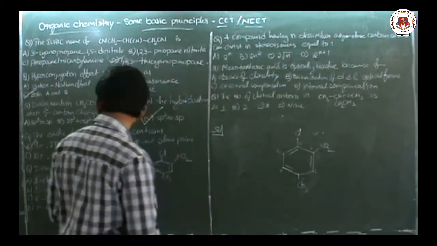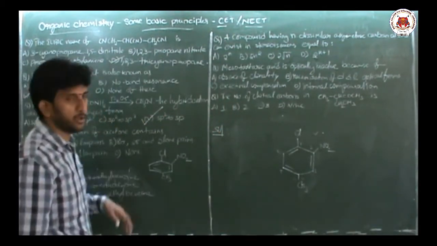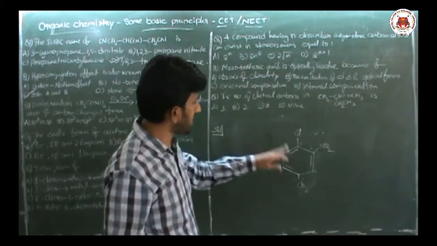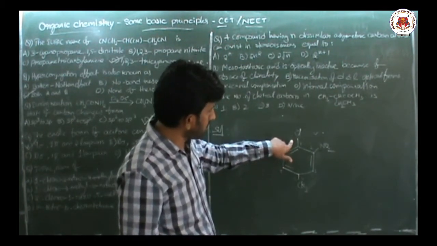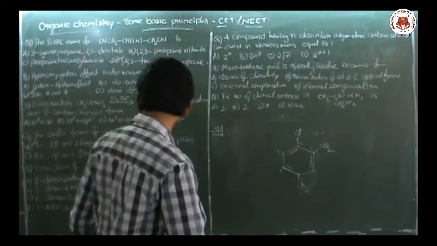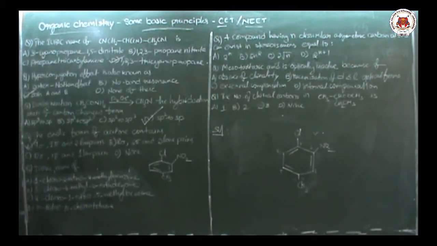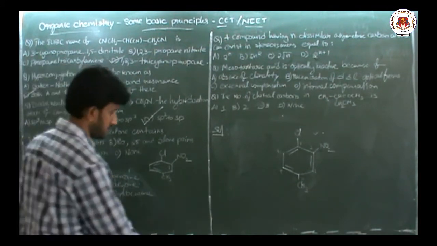So now let us check that. What will be the IUPAC name? According to alphabetical order, you should write 1 chloro, 4 methyl, 2 nitrobenzene. Chloro, methyl, nitro, all are least priority groups only. So that means the option is D. Option B, 1 chloro, 4 methyl, 2 nitrobenzene.